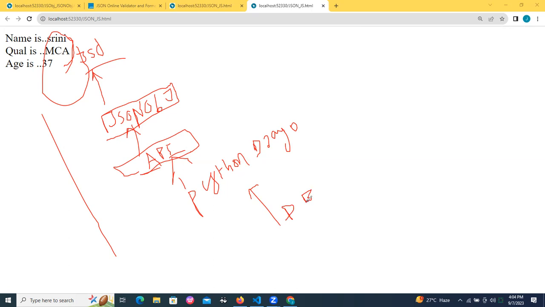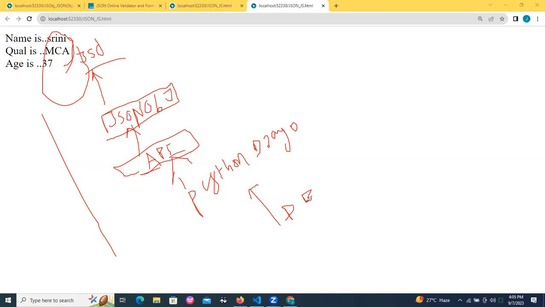First of all, whatever username and password is entered, or whatever the user registers through the form, the data is stored in the DB. Every time the user logs in, the DB checks the username and password. If both are correct, only then is the user allowed into the web page.